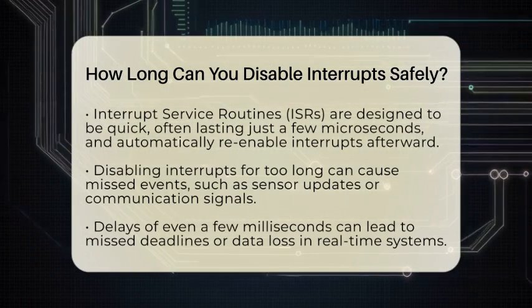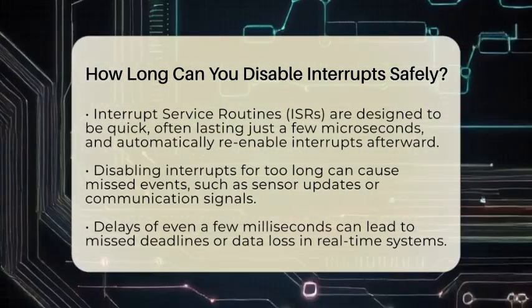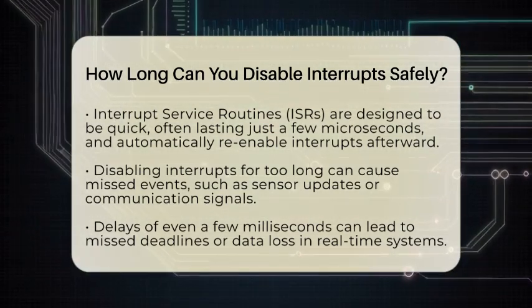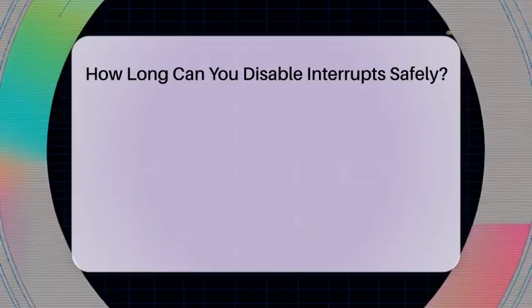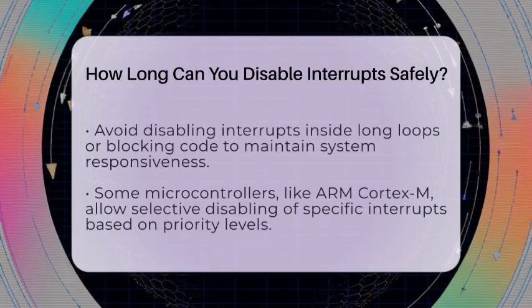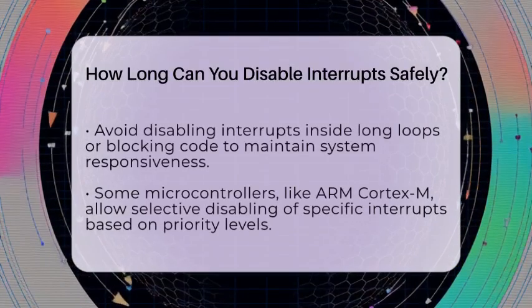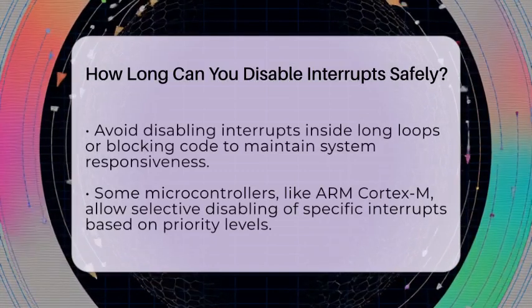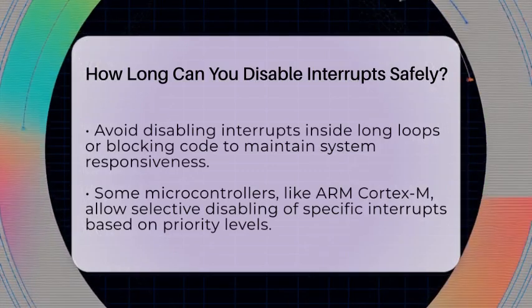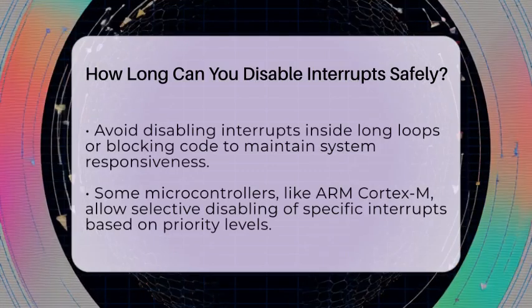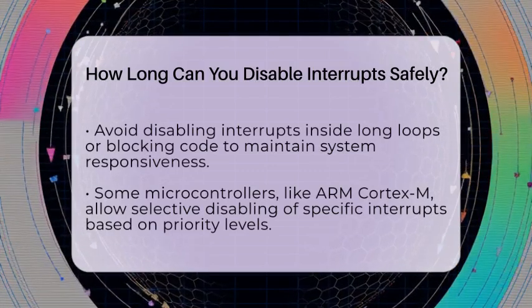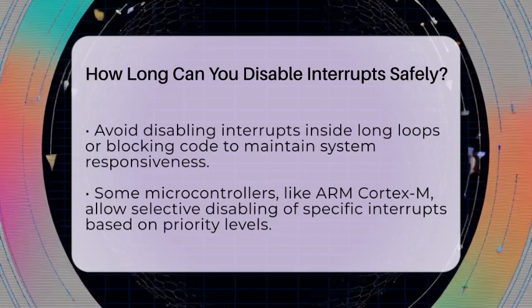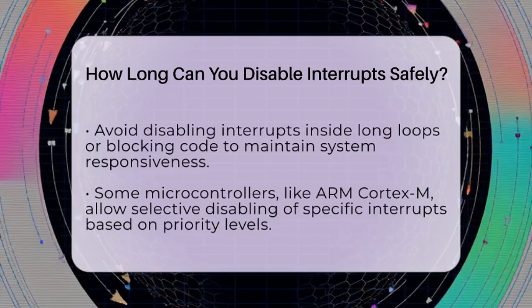Disabling interrupts for longer than a few microseconds can cause problems. If your system relies on real-time responses, delays of even a few milliseconds might cause missed deadlines or lost data. For instance, if you're reading data from a sensor that updates every millisecond, disabling interrupts for longer could mean missing a reading. To prevent this, keep critical sections short and avoid disabling interrupts inside long loops or blocking code.